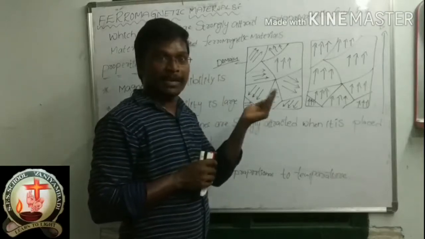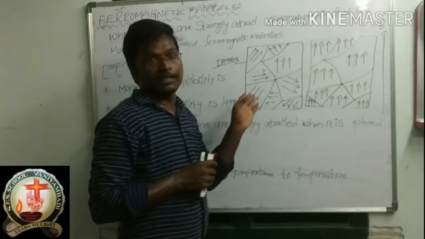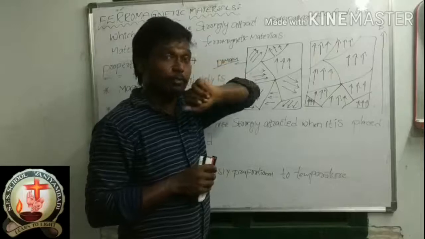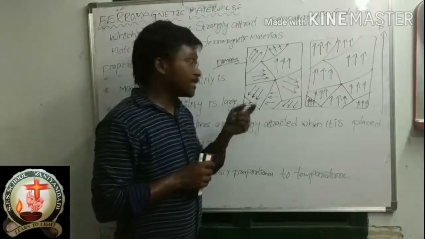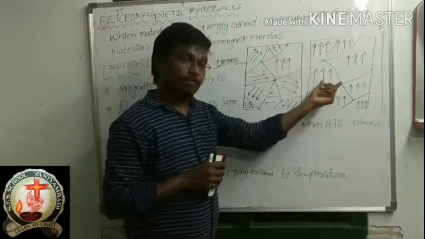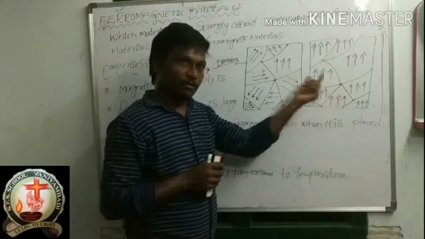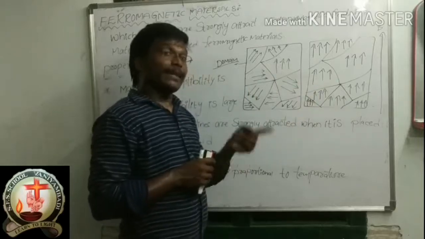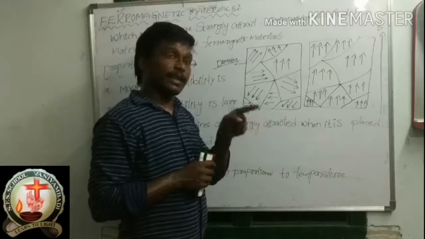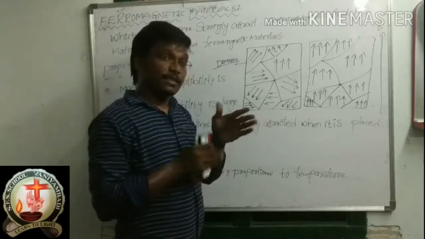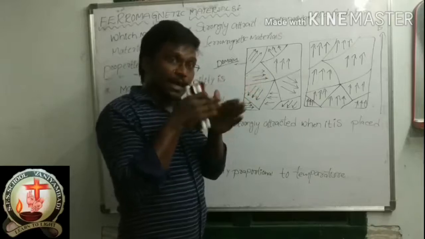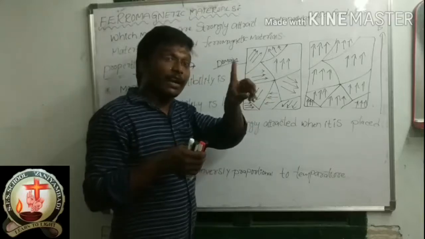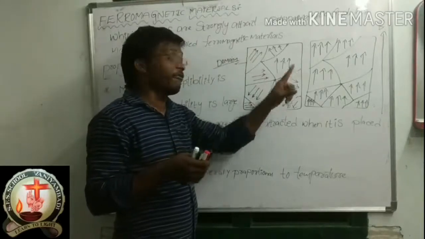What change is happening here? One change: all the magnetic field lines are following the direction of the magnetic field. And there is a second point also, you can remember this. Whenever you are placing the ferromagnetic material in an external magnetic field, the size of the magnetic field lines will increase, will grow. Which magnetic field lines' size? Those magnetic field lines which are already in the direction of the magnetic field.